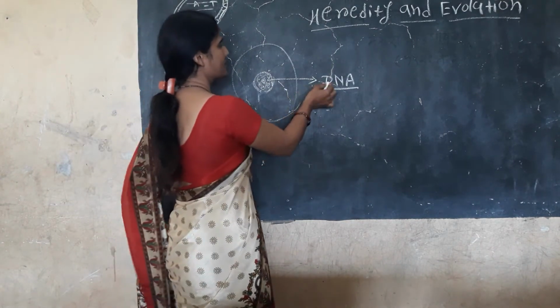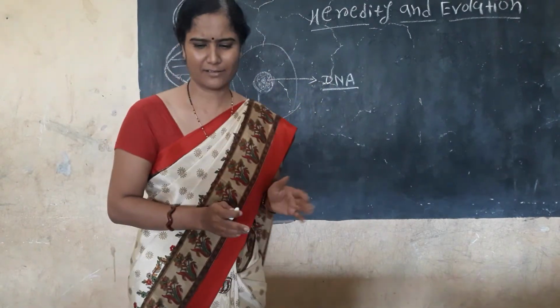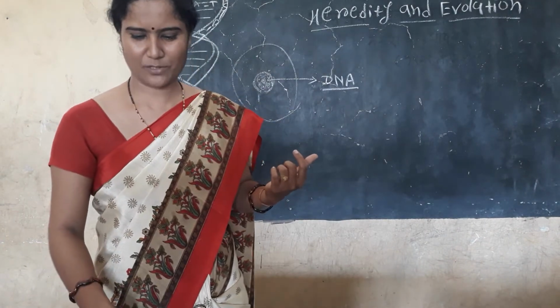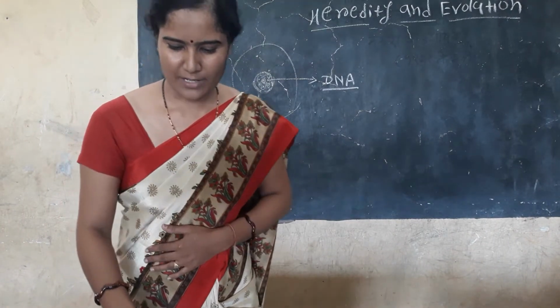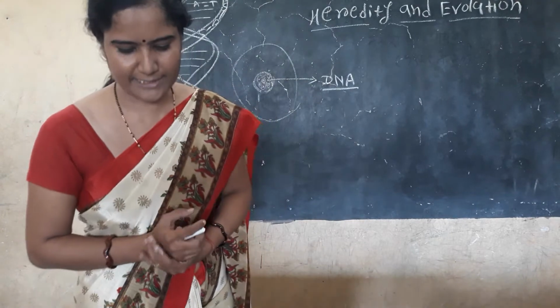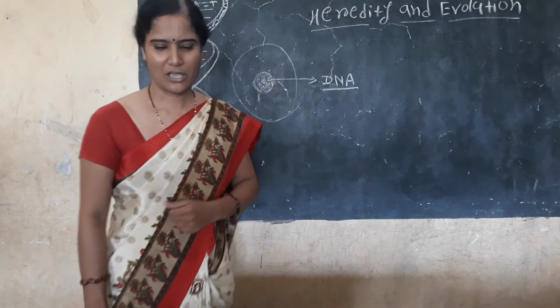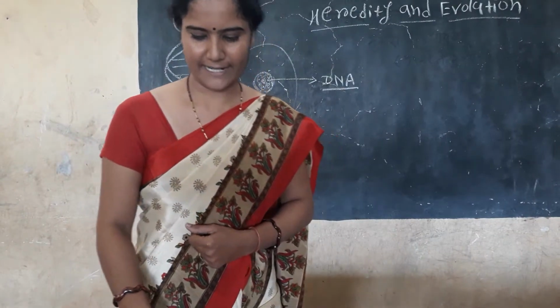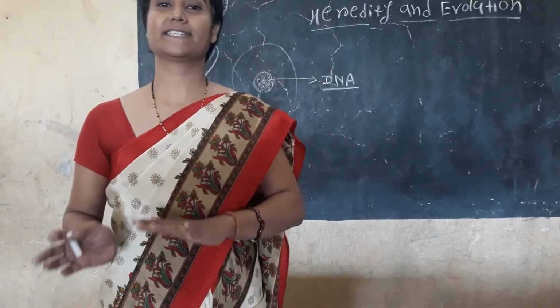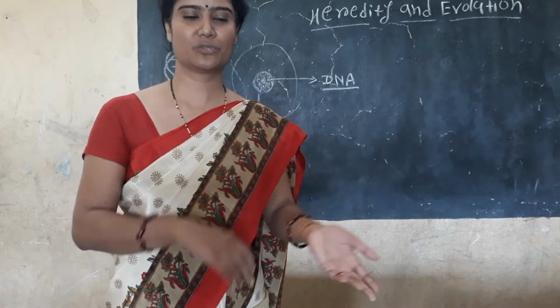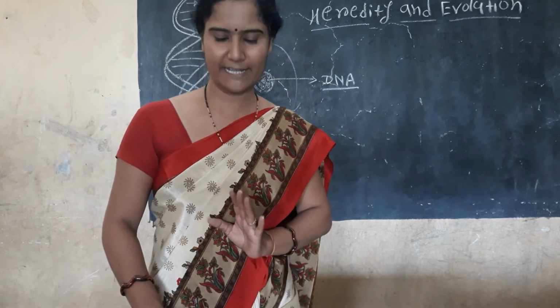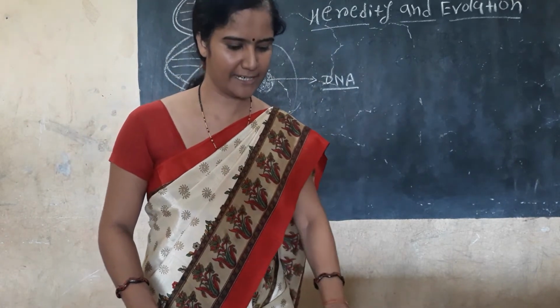And DNA is also just a thread. Then it transfers from one generation to another. So DNA helps to uncover the genetic code hidden in DNA. That means all the genetic characters transferred from one generation to another are only due to the DNA. All information is stored in DNA only.